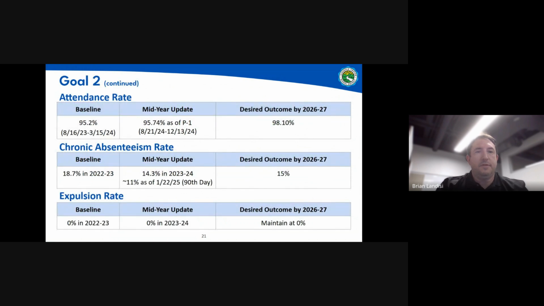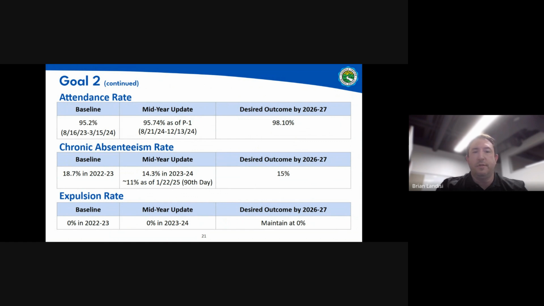A couple of other things that we want to draw your attention to here in goal 2, the attendance rate, our baseline as we looked at it was 95.2%. This is what we call the P2, the principal apportionment number 2, at the near end of the 23-24 school year. When we compare that to where we were at P1, which is the middle of December of 2024, there's just a slight variance. Actually, it's a slight improvement.